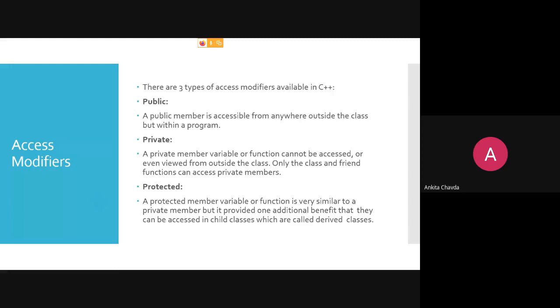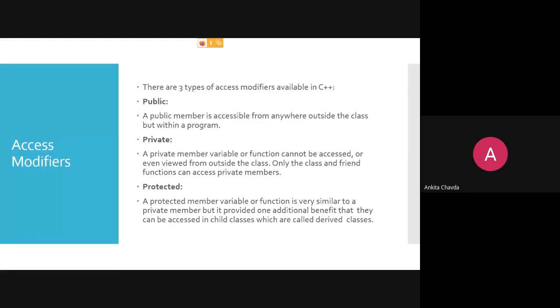Father has put a pattern lock so that other persons cannot use his data, but the child has that access. So if the data is protected, only parent and child can use that data. A third party cannot use it.